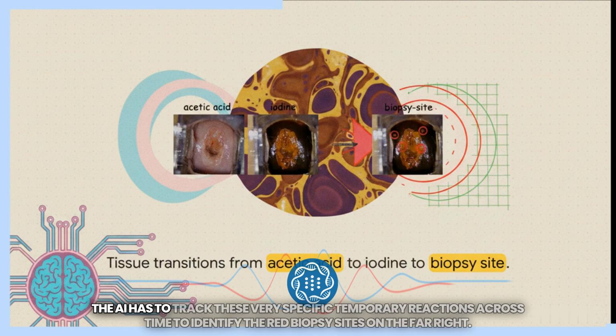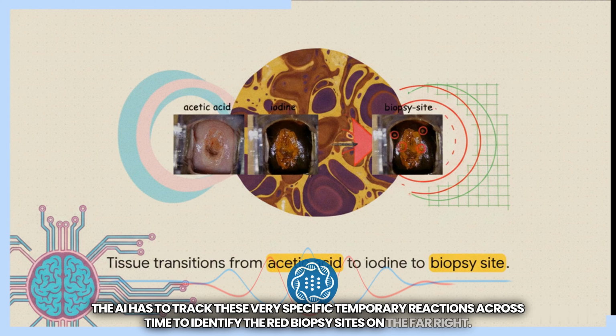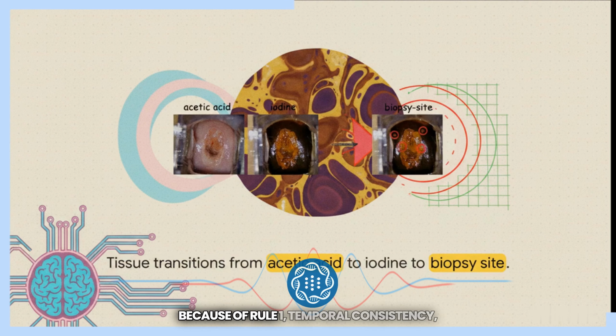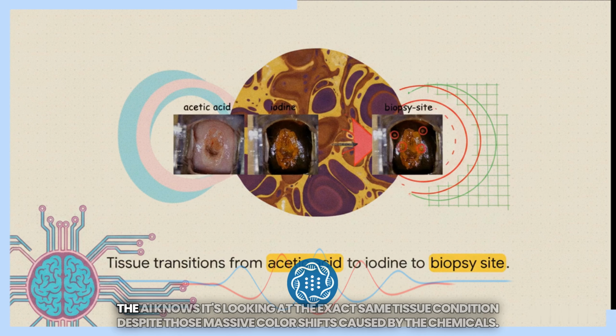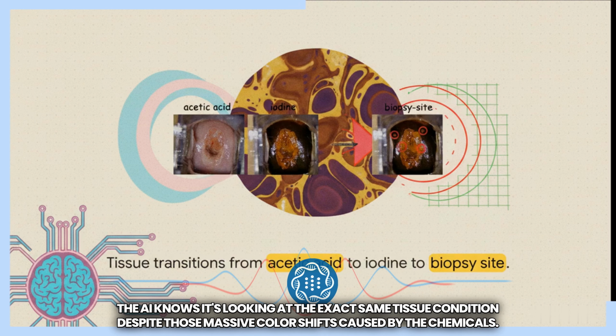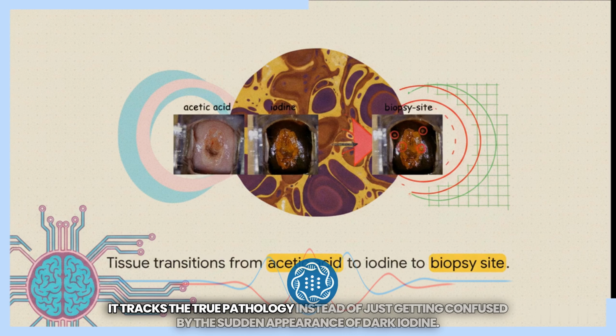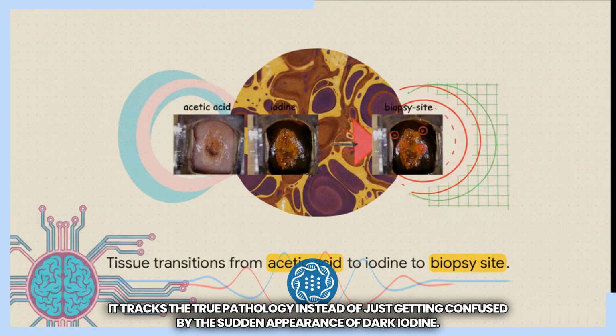The AI has to track these very specific temporary reactions across time to identify the red biopsy sites on the far right. Because of Rule 1, temporal consistency, the AI knows it's looking at the exact same tissue condition despite those massive color shifts caused by the chemicals. It tracks the true pathology instead of just getting confused by the sudden appearance of dark iodine.